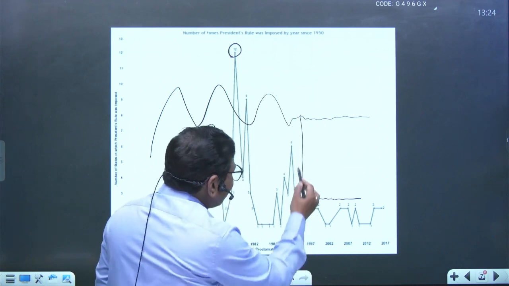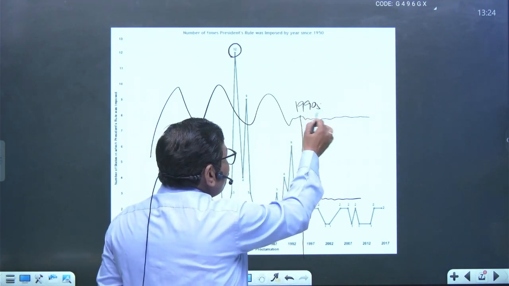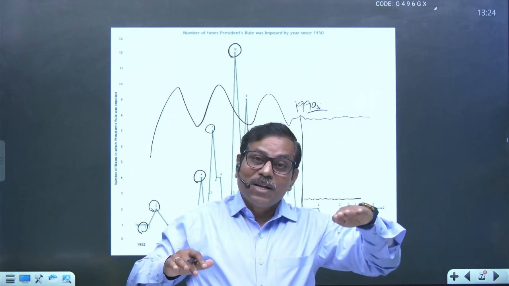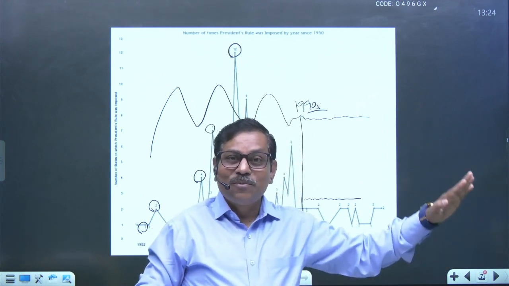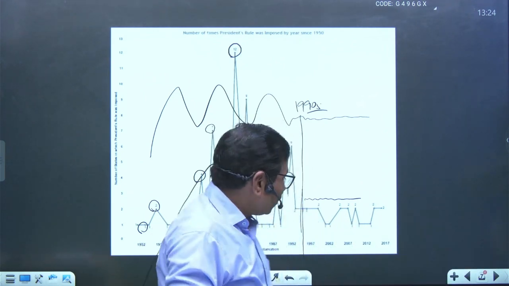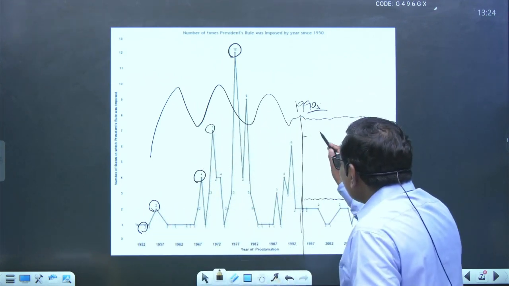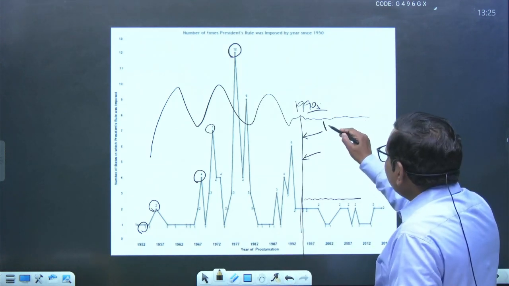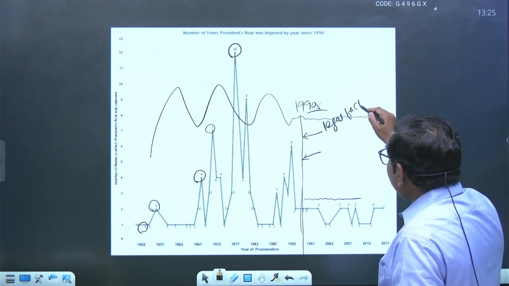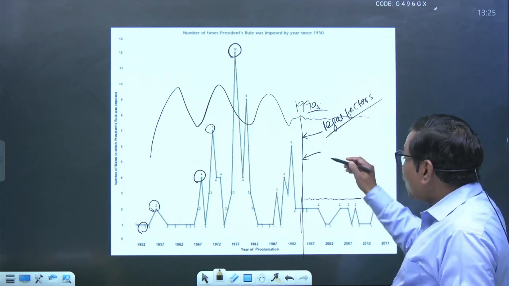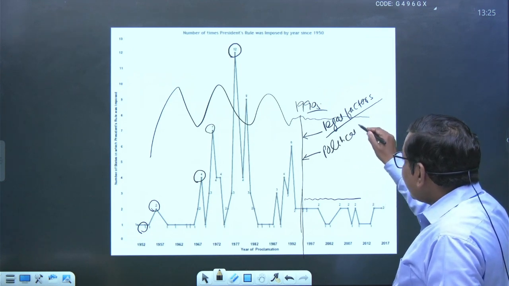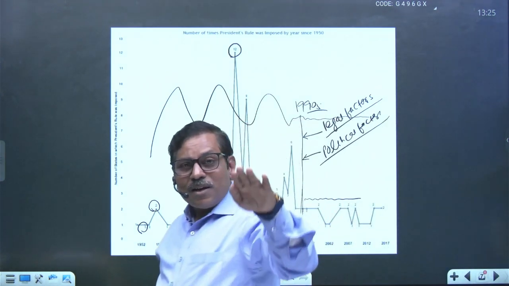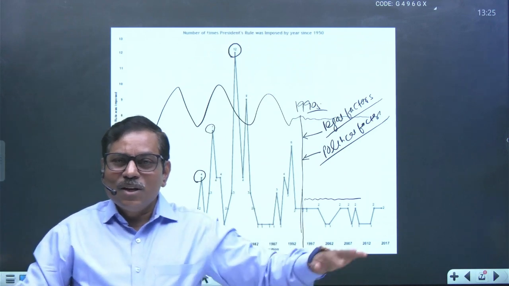So what happened during the mid 1990s, मिड 1990s में हुआ क्या, कुछ तो, right? Many factors influenced and made an impact upon reducing the frequency of use of Article 356. And so what happened here is that two important things have happened according to the question. One is called legal factors. कहीं ना कहीं सुप्रीम कोर्ट का एक्टिविज्म आया इसमें, and another important one is called the political factors. Some political changes have taken place here, and based upon that, इसी कारण इनका जो frequency था, that is getting reduced, right?